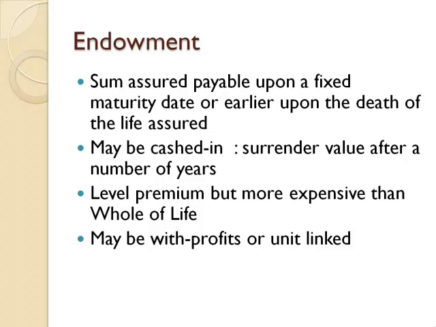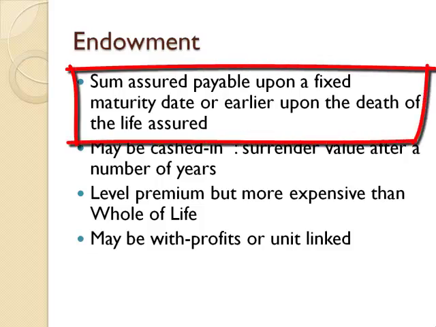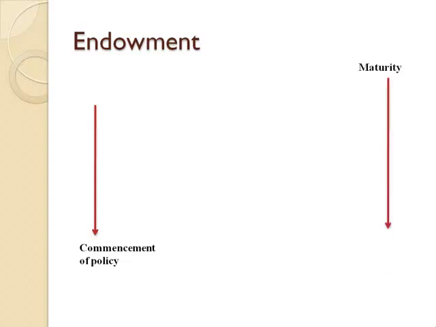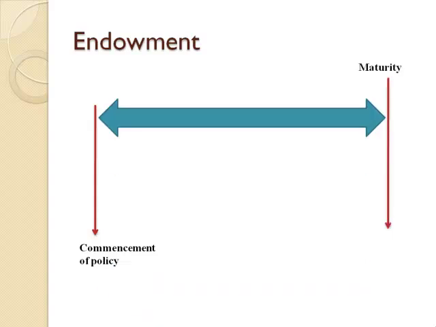The third type of life assurance policy that we shall be discussing is called endowment. This is a particular arrangement where the sum assured is also payable either upon death or upon maturity. Again, this is a policy which may be investment linked. Let us take an example. Consider a policy having a commencement date running up to a maturity date. For the sake of our example, we shall be considering 25 years as the term of the policy.